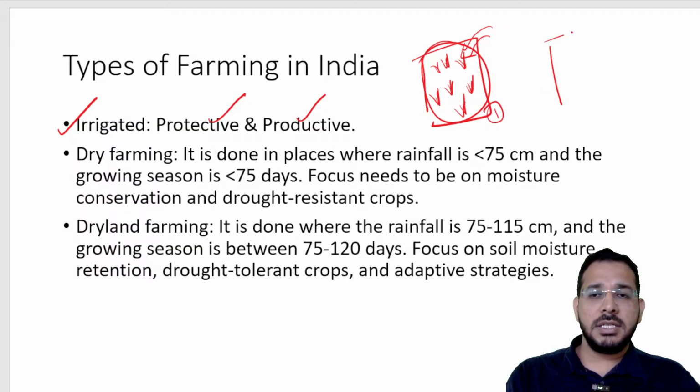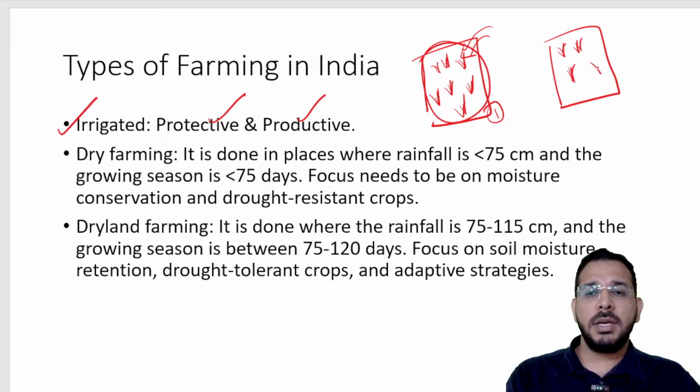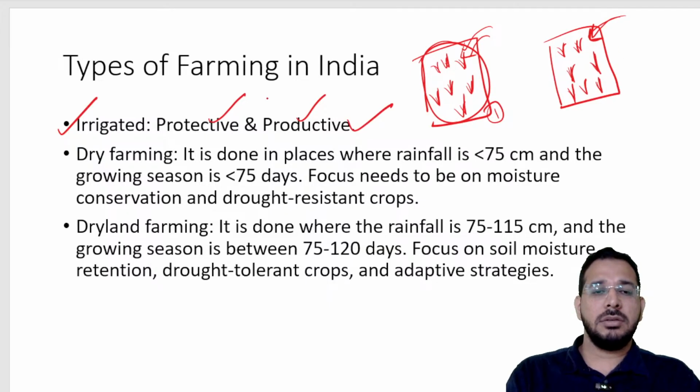The second type of irrigation is, for example, I have this much crop which will give me 10 bags of rice. Now if I provide irrigation, I will get 15 bags. So I am providing irrigation to increase my productivity. That type of irrigation is called productive irrigation.